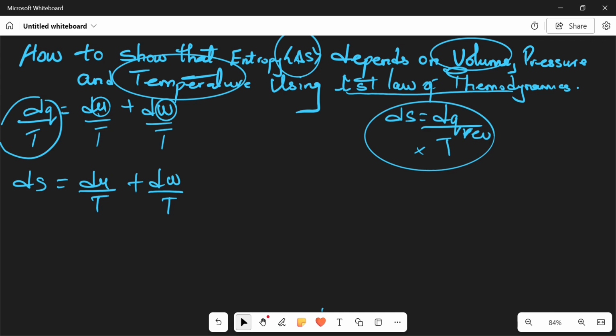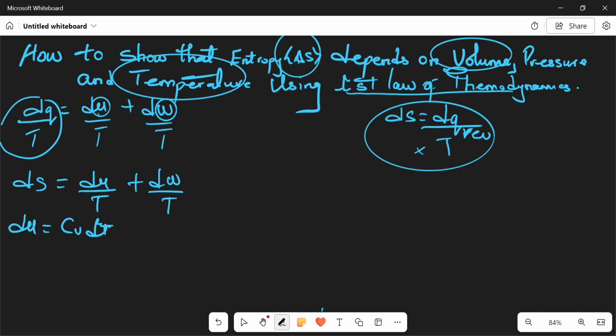Okay, good. Now what will I do to make this look like volume? We should not forget that at constant volume our dU is equal to Cv dT, where Cv is the molar heat capacity at constant volume. If you check the video before this one, we got the formula for Cv, that Cv is equal to dU over dT when volume is constant.